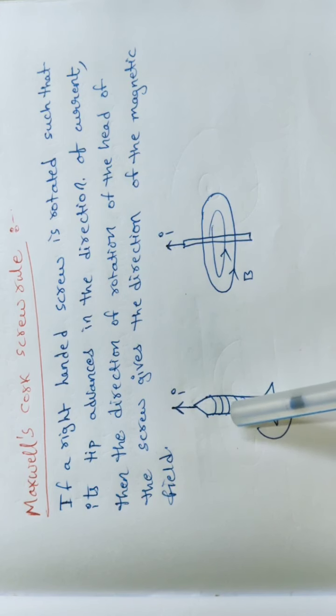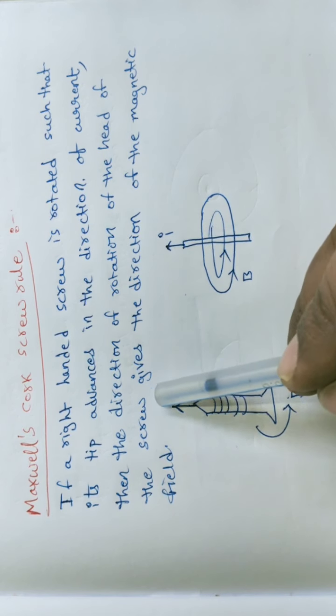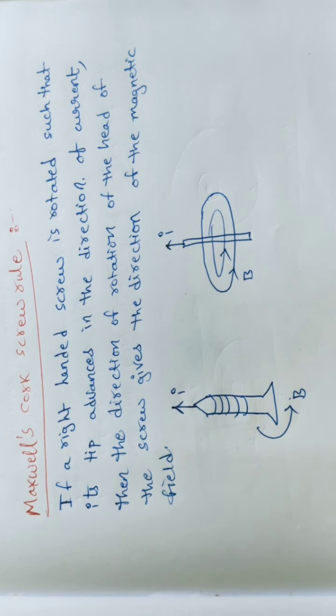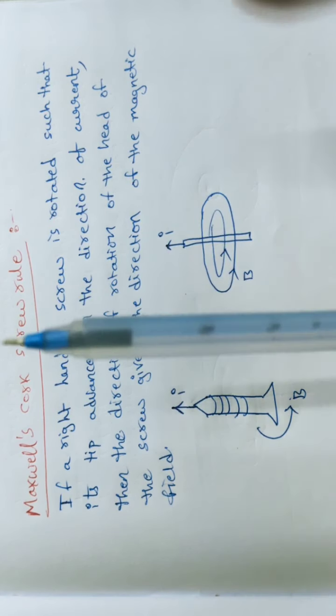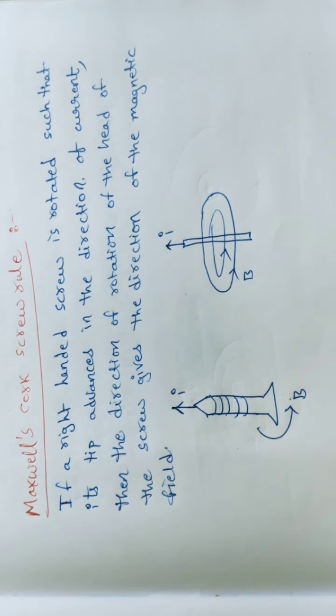Maybe this screw is going inside an object, so the direction of going inside the object is taken as the direction of the current. In whichever direction we are rotating, in that direction we get the magnetic field. For example, if the screw is going inwards in one direction, then if you remove the screw from the object, in the backward direction, the magnetic field also comes outwards, in the reverse direction. This is what we simply call Maxwell's corkscrew rule. Okay students, have you all understood this statement?